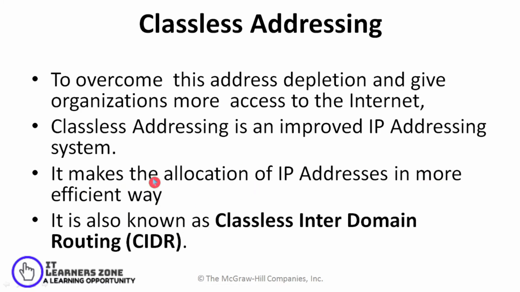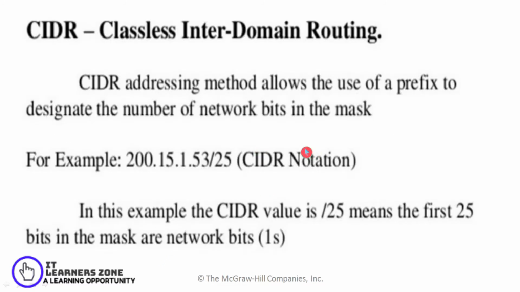It is done using a classless inter-domain routing mechanism or notation. So what is CIDR, or classless inter-domain routing? It is a method that allows you to use a prefix to designate the number of network bits in the mask.